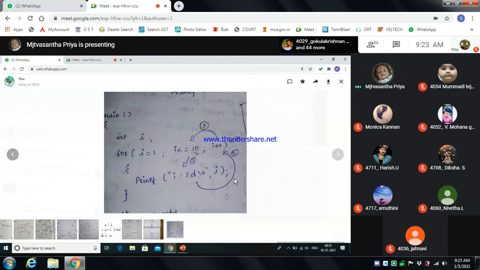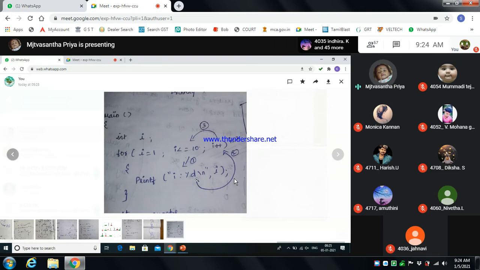Whenever I becomes 1, it checks the condition I is less than or equal to 10, and the condition is true. So it will print the value 1.